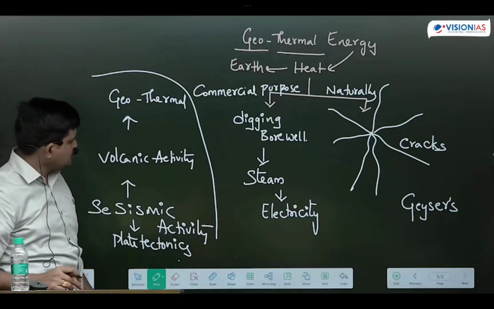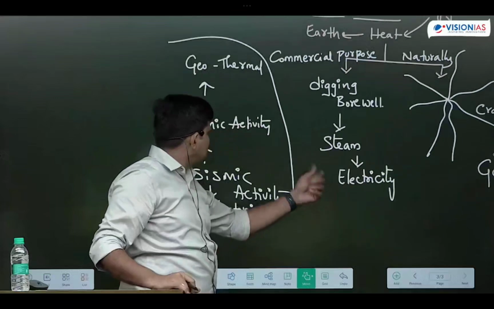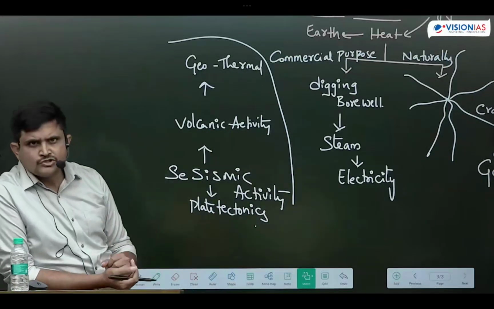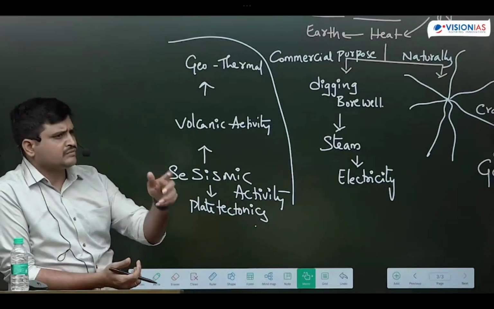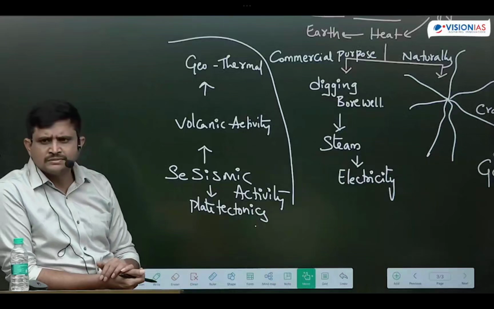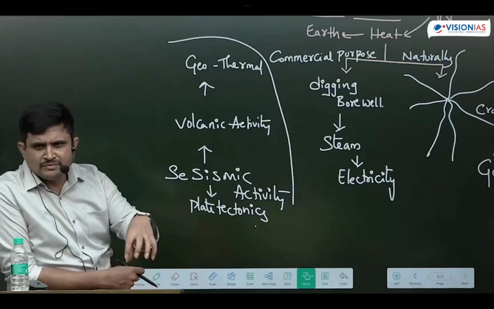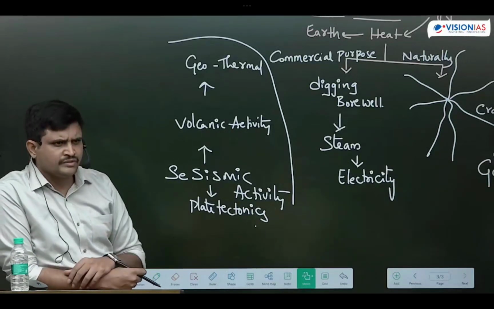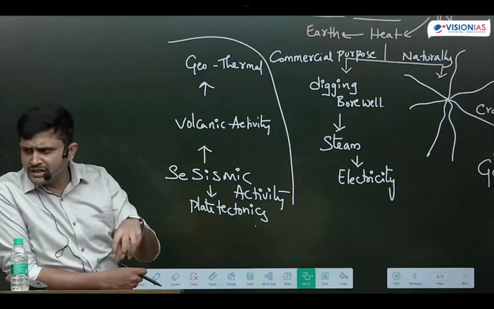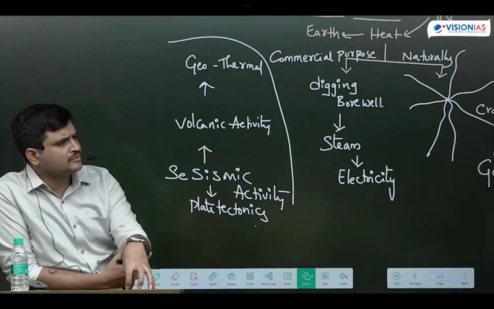Next, in India, based on seismic activity, the Indian mainland is categorized into 5 zones. Zone 5 is the region where earthquake activity is very high and volcanic activity will be very high. In these areas, geothermal availability will be confined to the top layers of the earth. In zone 4 regions, we have to go to greater depths. The depth of the borewell depends upon the area.